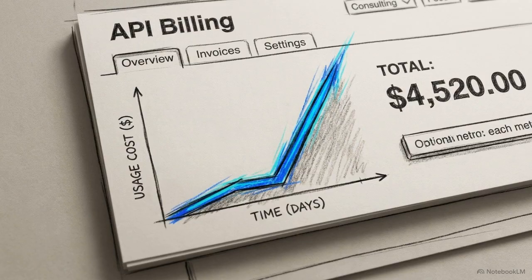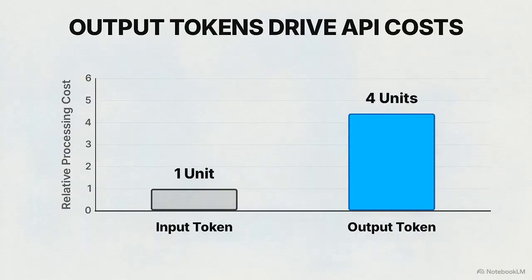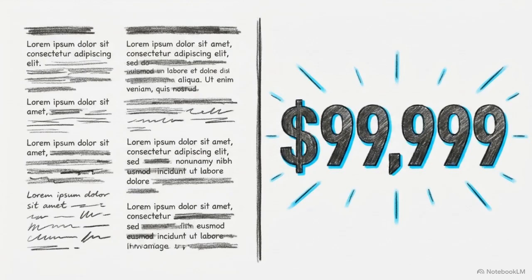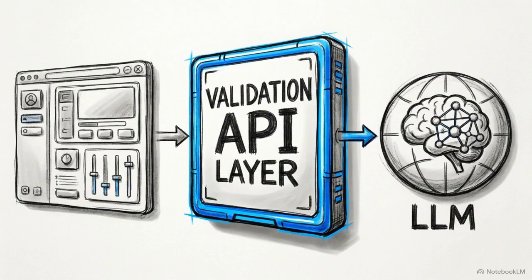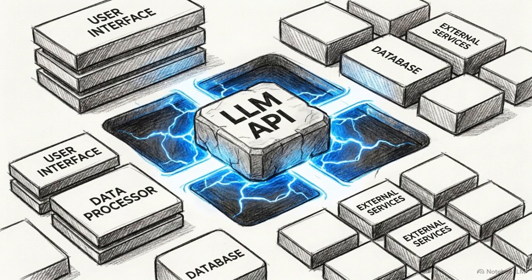There is also a strict financial penalty for variance. Under standard API economics, processing an output token costs 3 to 5 times more than processing an input token. An unconstrained model that wanders through paragraphs of irrelevant reasoning burns capital. Without a rigorous engineering layer placed between the user and the model, an LLM operates as a volatile black box. It cannot function as a reliable, parsable software component on its own.